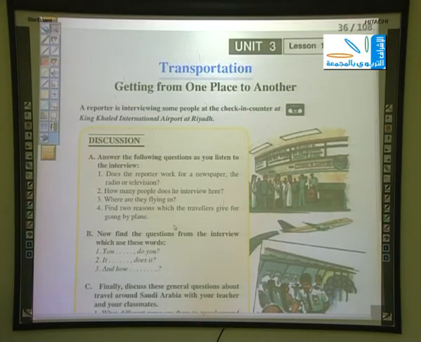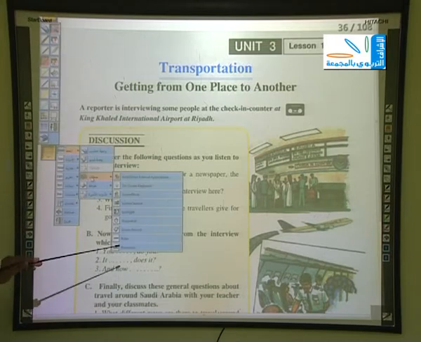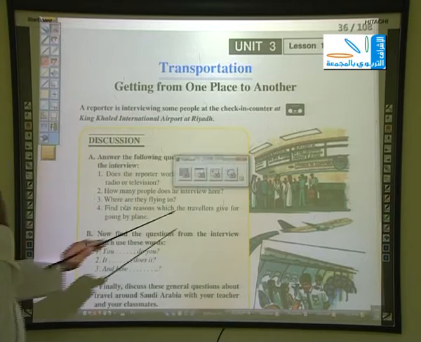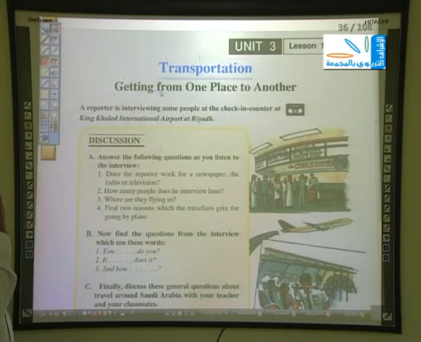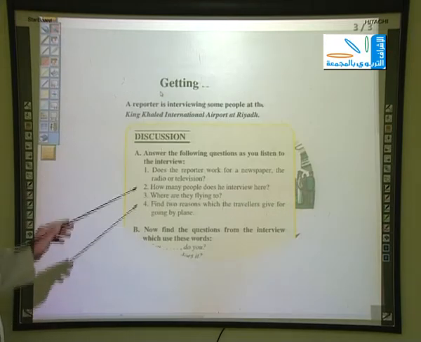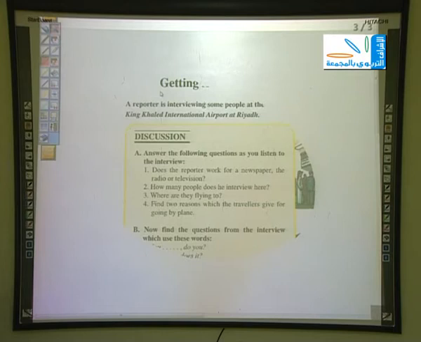After we listen to this conversation, now we are going to answer the questions of the discussion. If you look at the smart board, these are the questions which we are going to answer.